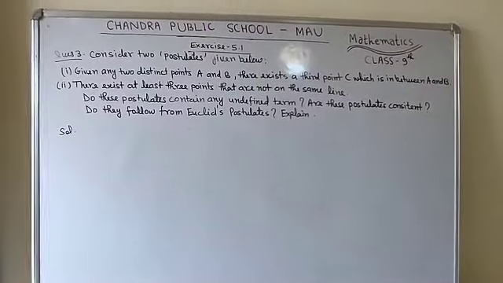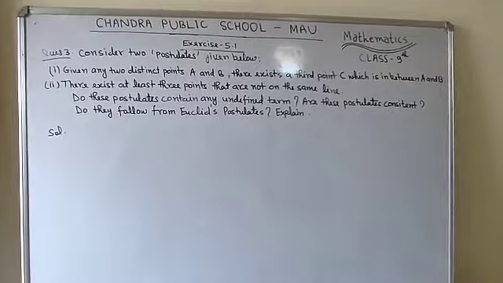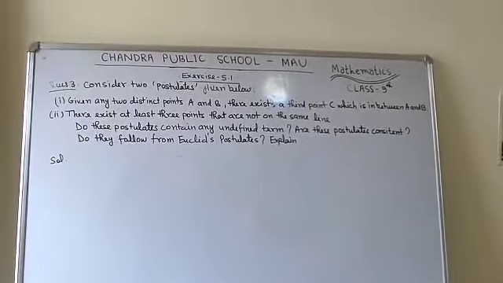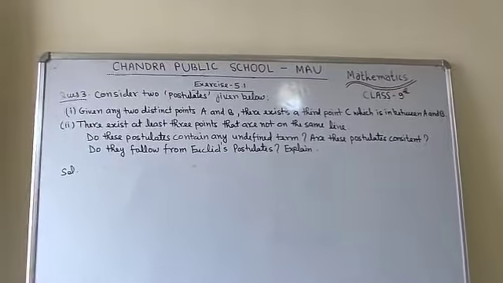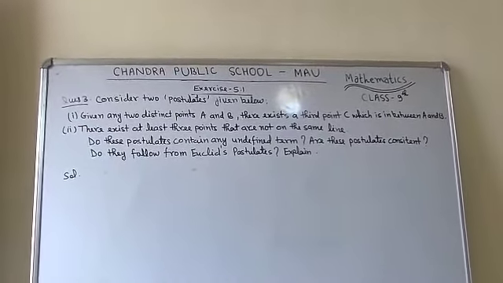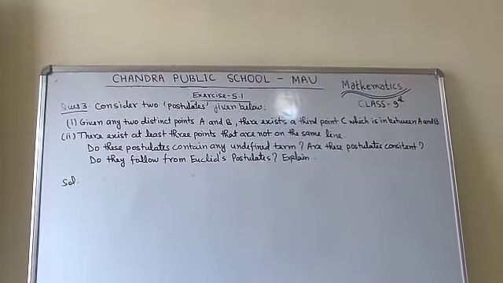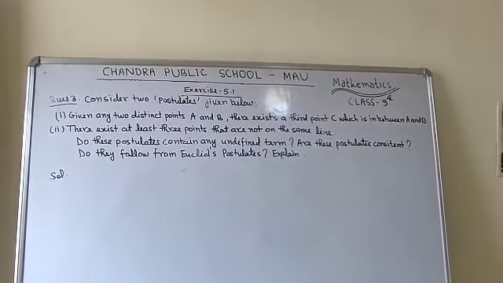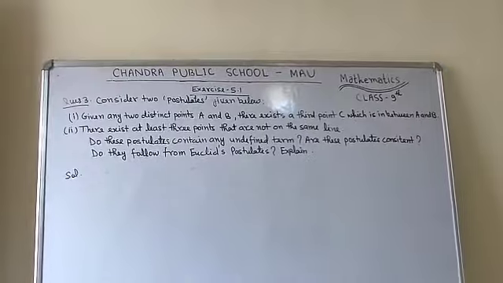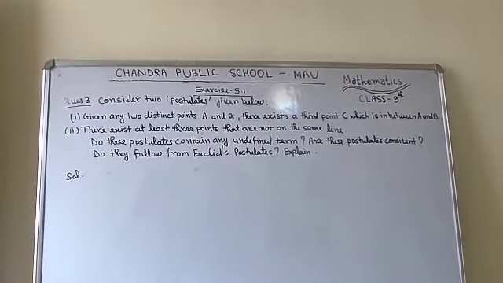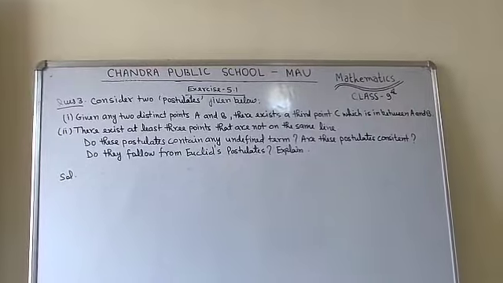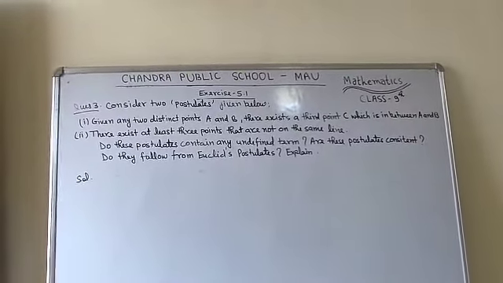Now students, here it is question number 3. Consider these two postulates given below. So here two statements are given that are taken as postulates. First one, given any two distinct points A and B, there exists a third point C which is in between A and B. That is the first postulate. And second, it is given that there exist at least 3 points that are not on the same line. So these two statements are written.